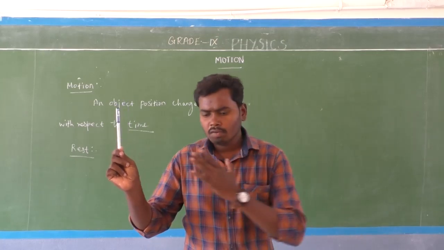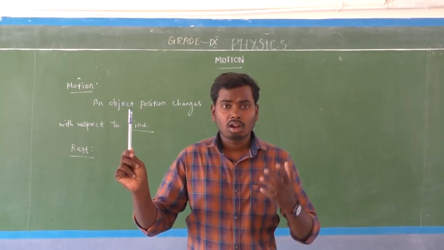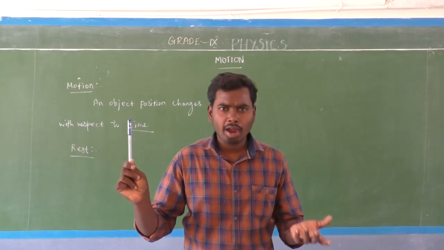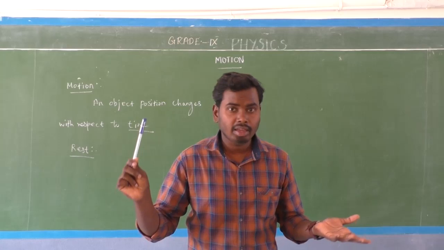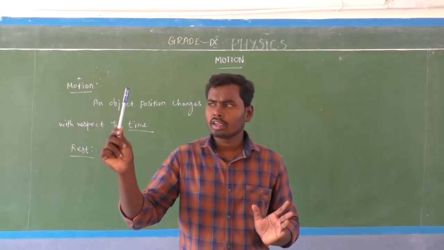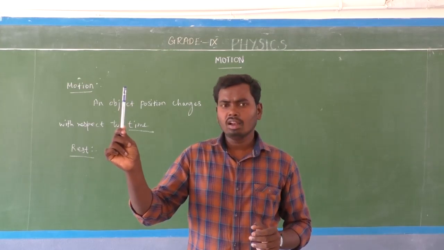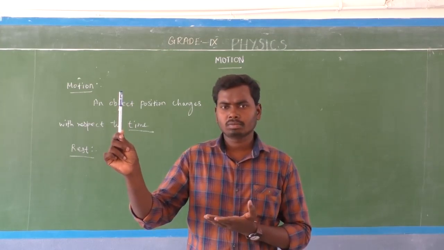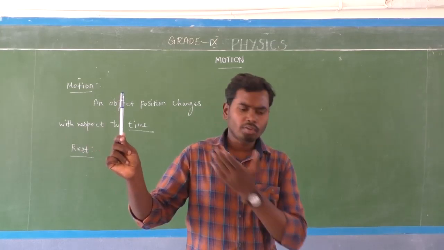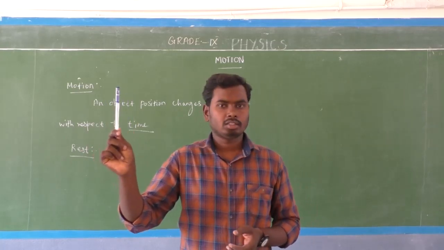Whenever an object's position never changes with respect to time, a reference point or surroundings, we can say the object is at rest. Since the rifle is still in the same position, we can say the rifle is at rest, isn't it?